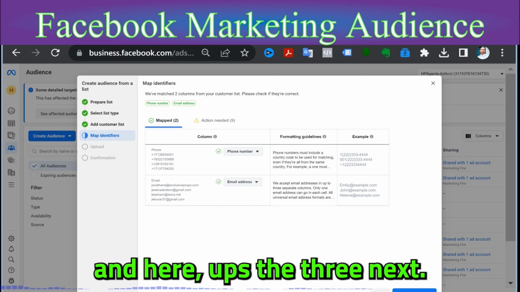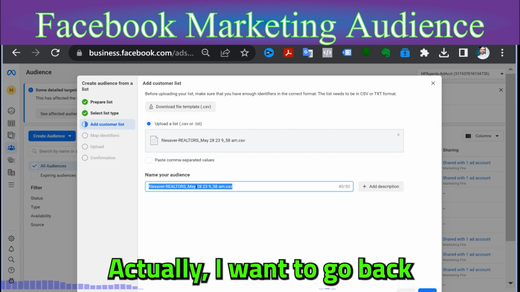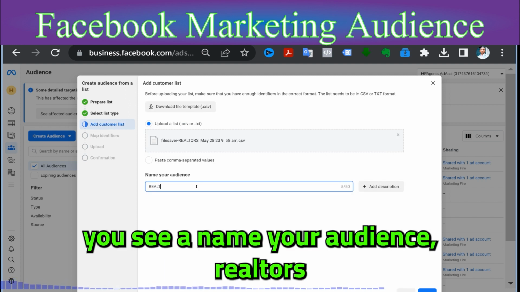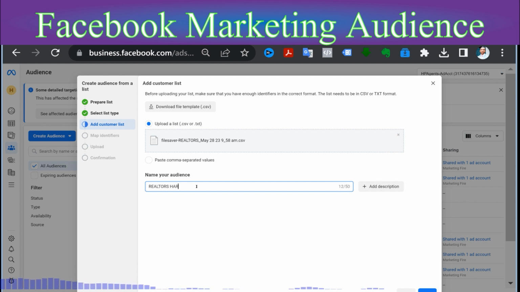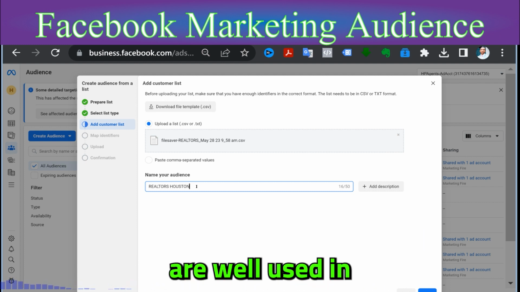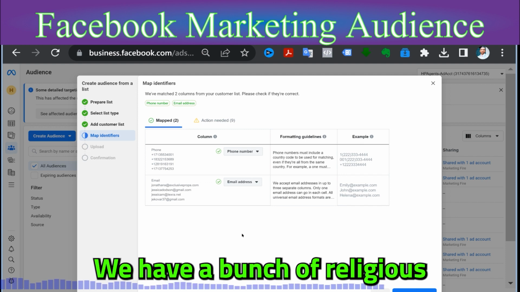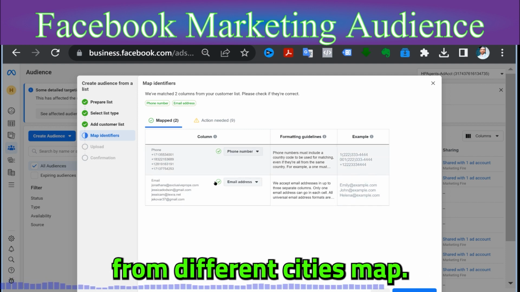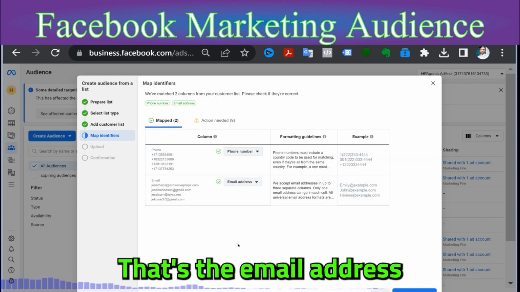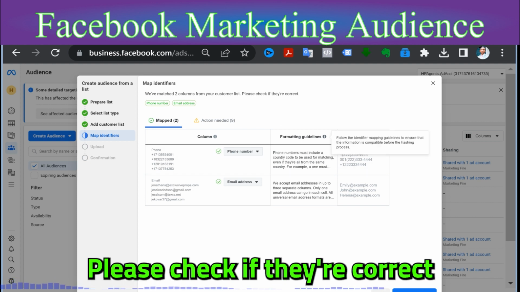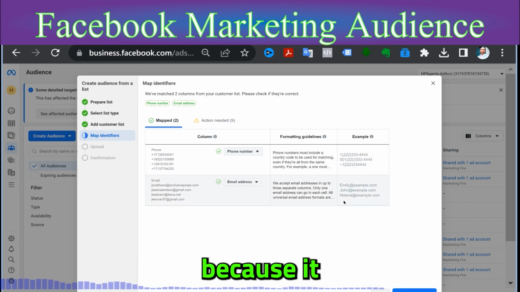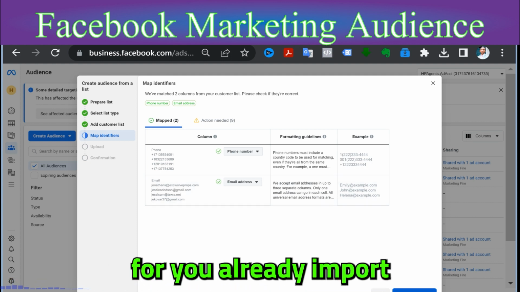Next. Actually, I want to go back, and I want to name this. You see, name your audience: Realtors HAR Houston 2023. We have a bunch of realtors from different cities. Map: this is the phone number, that's the email address. We've matched two columns for you. Please check if they're correct, because it actually does a lot of stuff for you already.